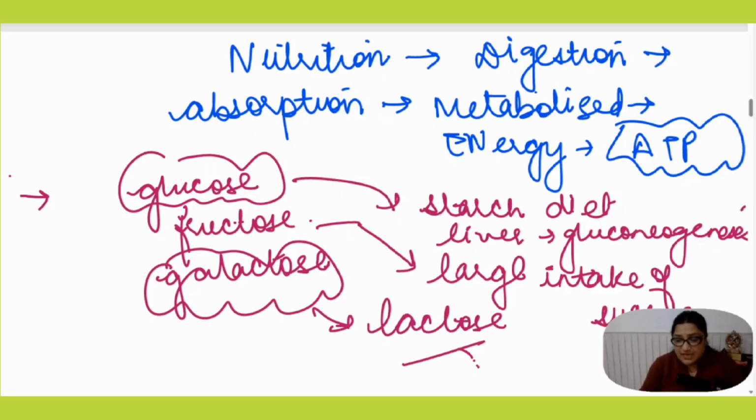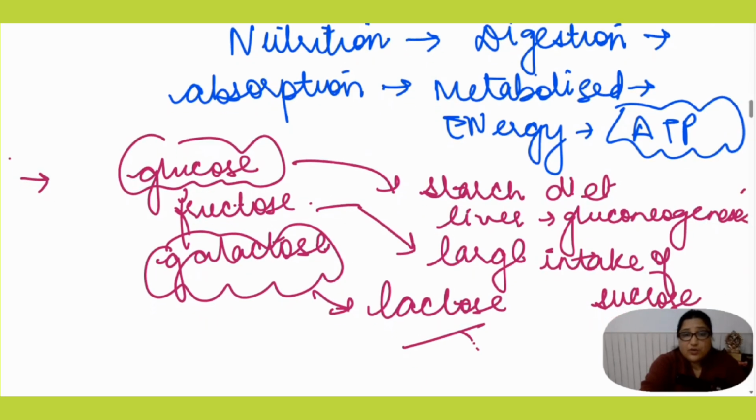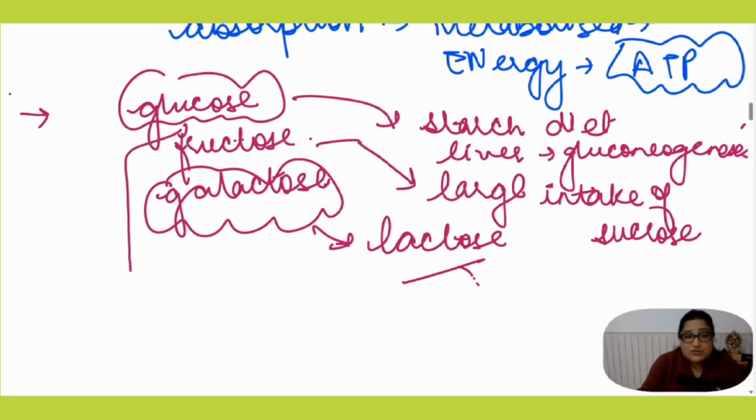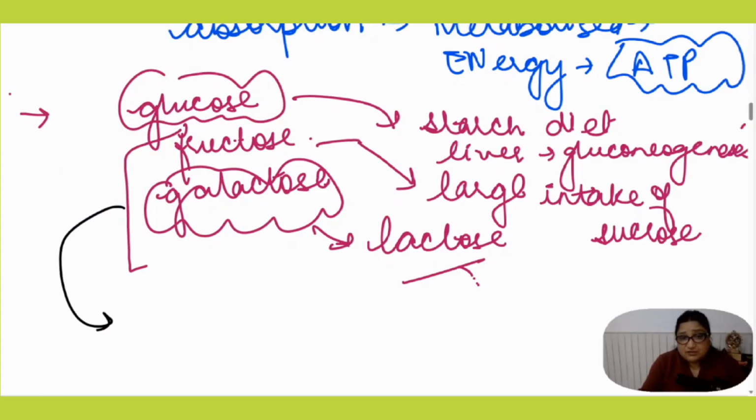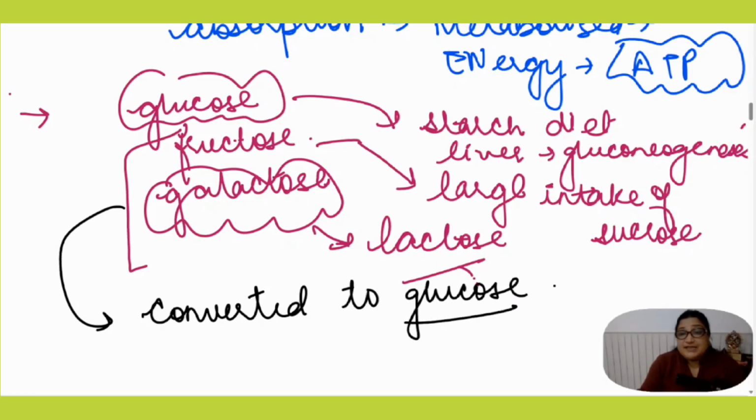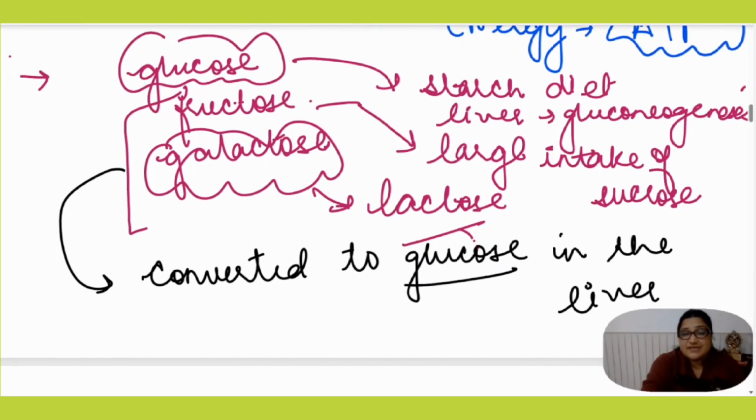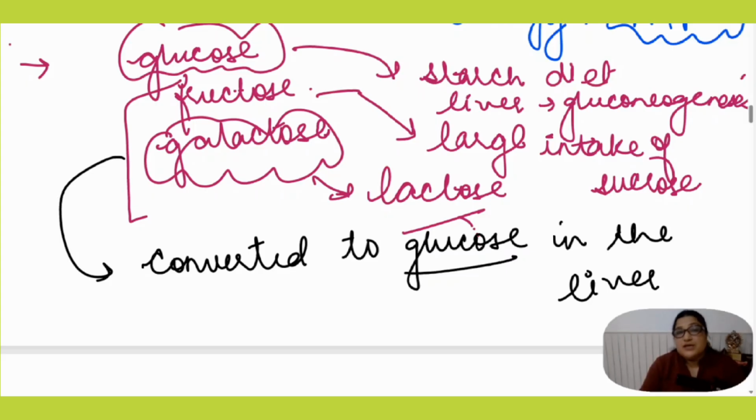What is lactose? Lactose is the milk sugar. And remember that whatever the circumstances may be, fructose and galactose are not directly metabolized, rather they are converted to glucose in the liver. But glucose is oxidized either aerobically or anaerobically. That means glucose is the central molecule whenever it comes to carbohydrate metabolism.